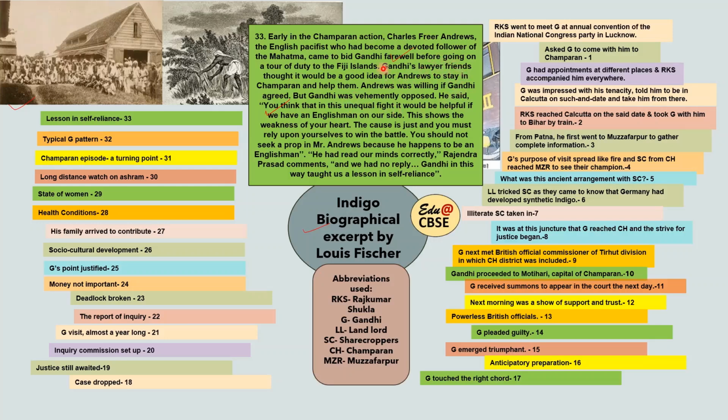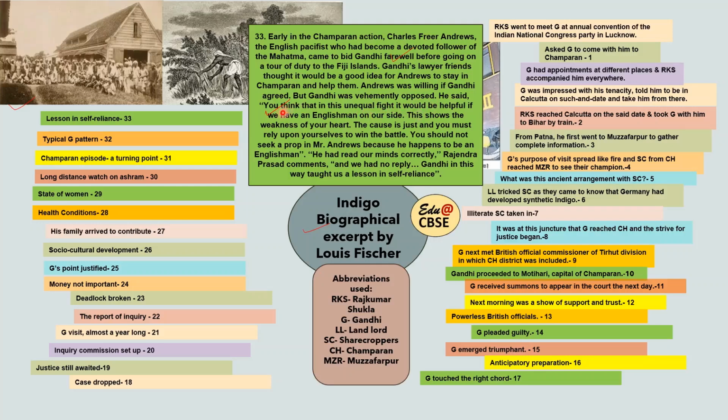Now, Gandhi's lawyer friends thought that it would be a good idea for Andrews to stay in Champaran and help them. So the lawyers felt that since he's a Britisher, it would be a very good idea if he was on their side, because there would be some weight on their side also. So Andrews was willing if Gandhi agreed, but Gandhi was vehemently opposed.